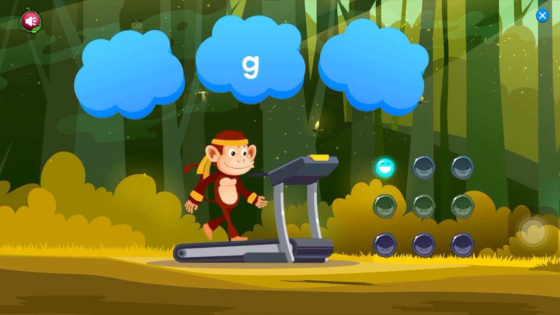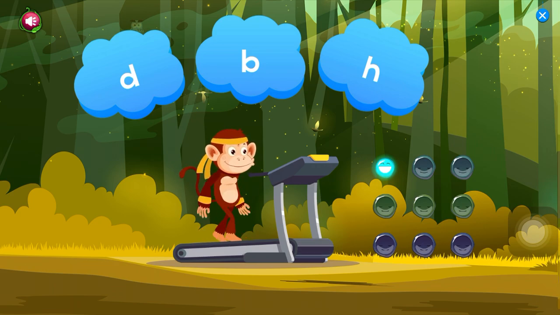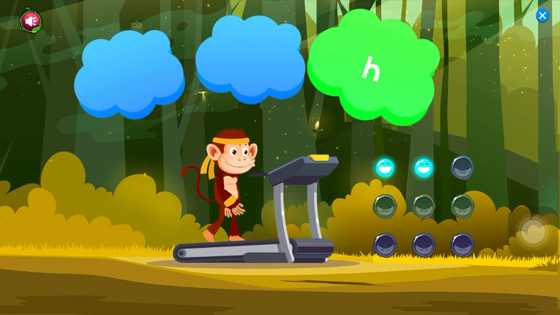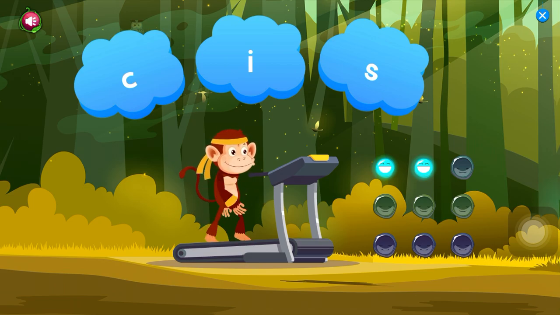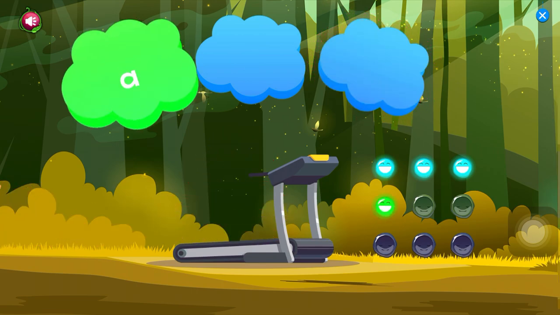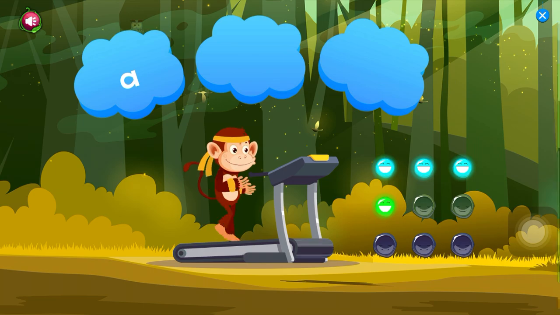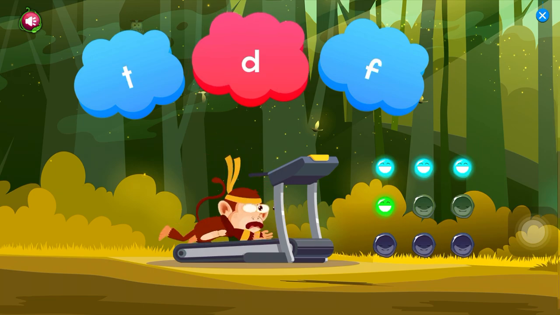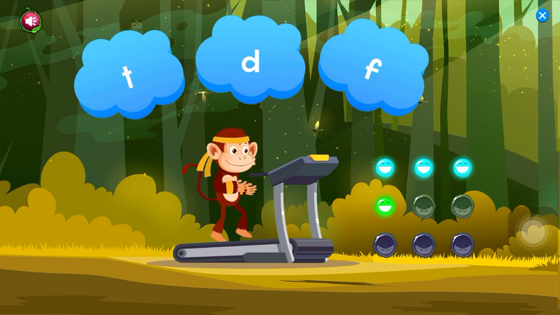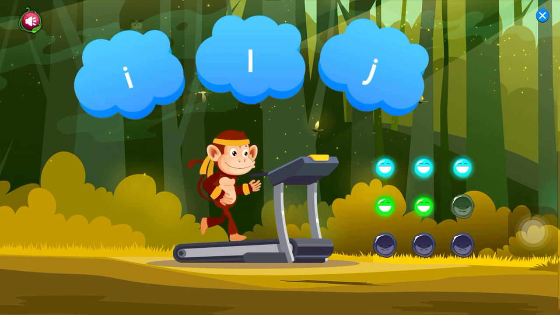Awesome. Tap on... Yay! Tap on S. This is great. Tap on Air. Yay! Tap on... This is great. Tap on Ear.